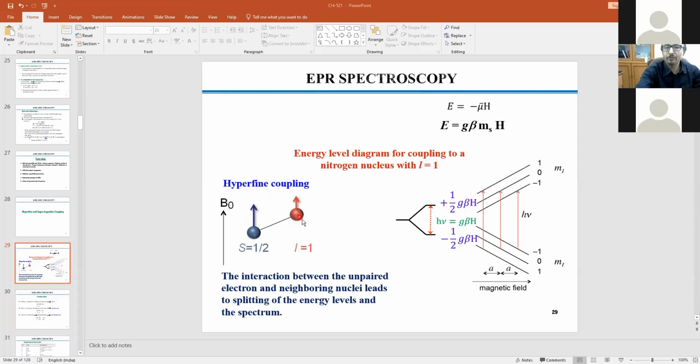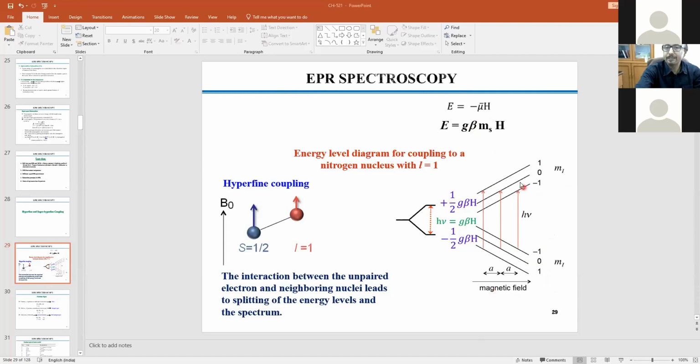And as a result, what will happen? Now you will have the splitting due to the I factor. Now I equal to 1 means mI equal to plus minus 1, so 1, 0, minus 1, all of you know. Now the second question comes, which one would be the ground term? Already we have talked about it, that the plus 1 would be the ground term, then 1, 0, minus 1, and the excited state would be the reverse, mI minus 1, 0, 1. And then we are dealing with the resultant situation.